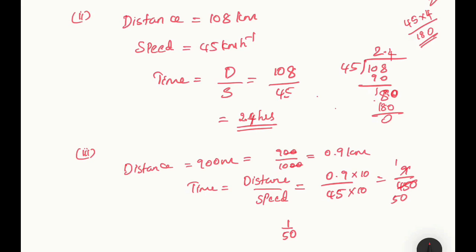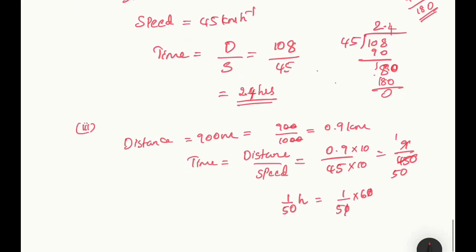Here I've converted meter to kilometer. So 1 by 50 hour, to convert it into minutes, I write 1 by 50 into 60. So 60 by 50 will give me 6 by 5. What is 6 by 5? 5 ones are 5, 1 balance, 0.10, 10 in 5 will go 2 times.